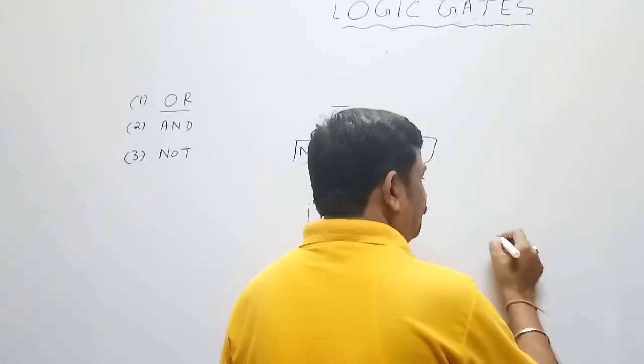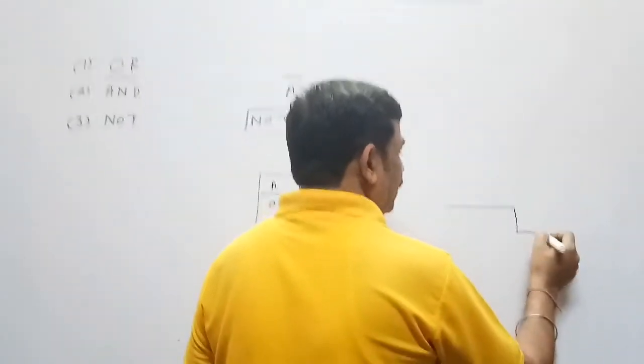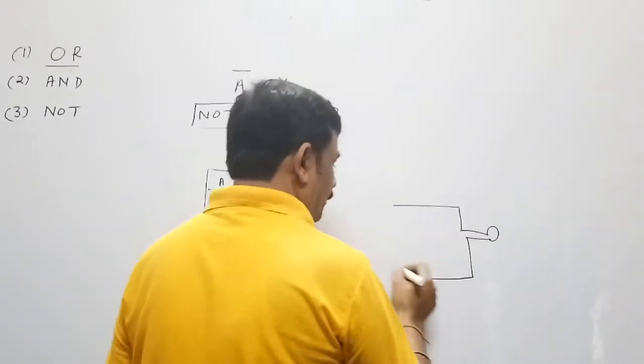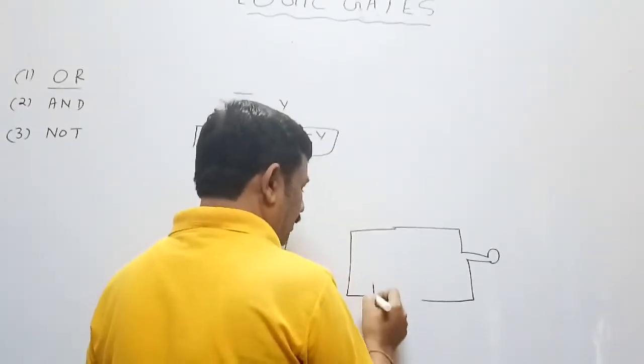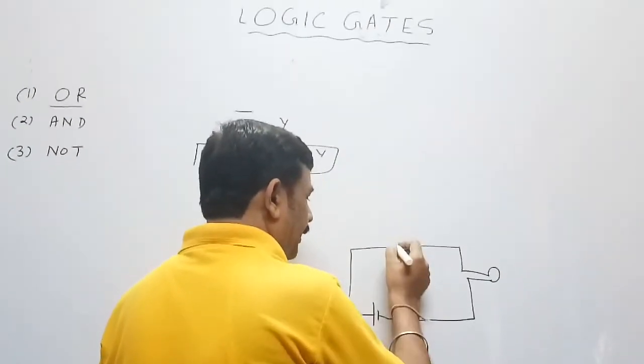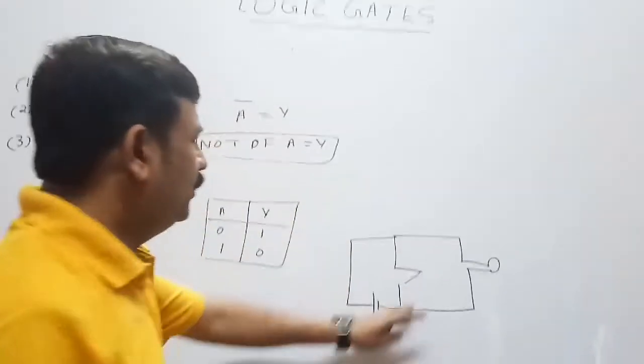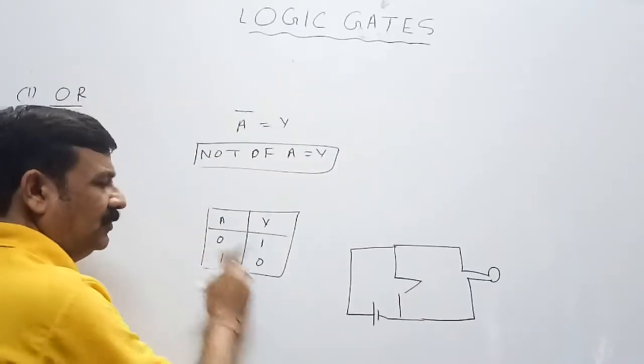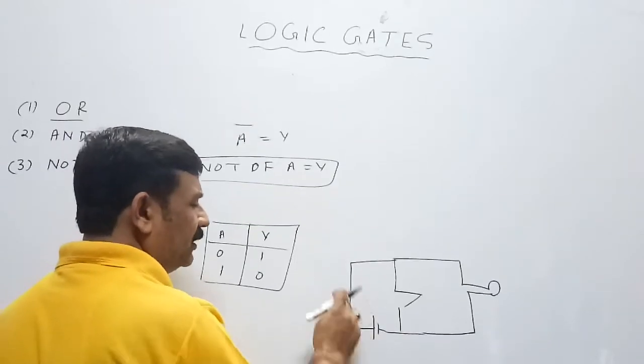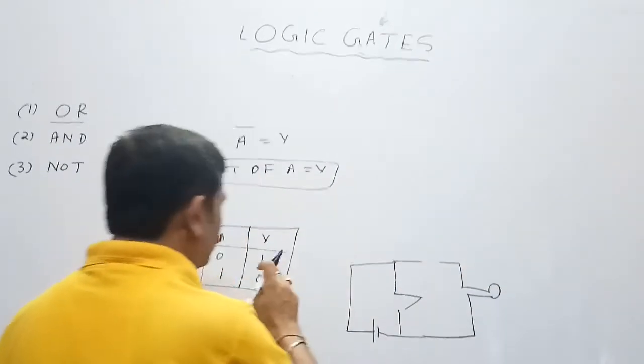How do we design it? We take a bulb, we take a key, and here we connect a switch. Till the switch is open, current will move from the cell, reach here, the bulb will glow.